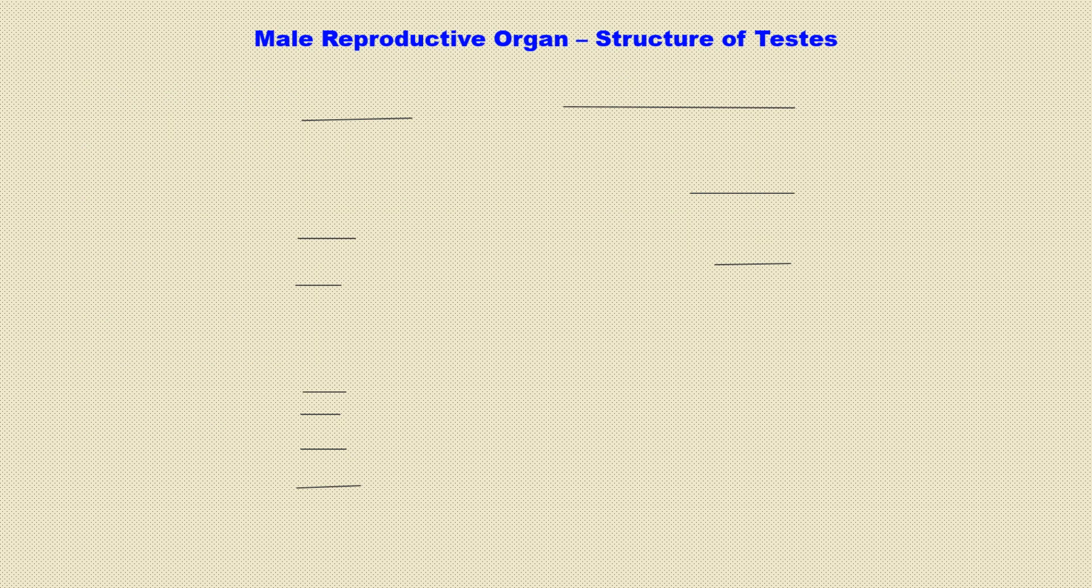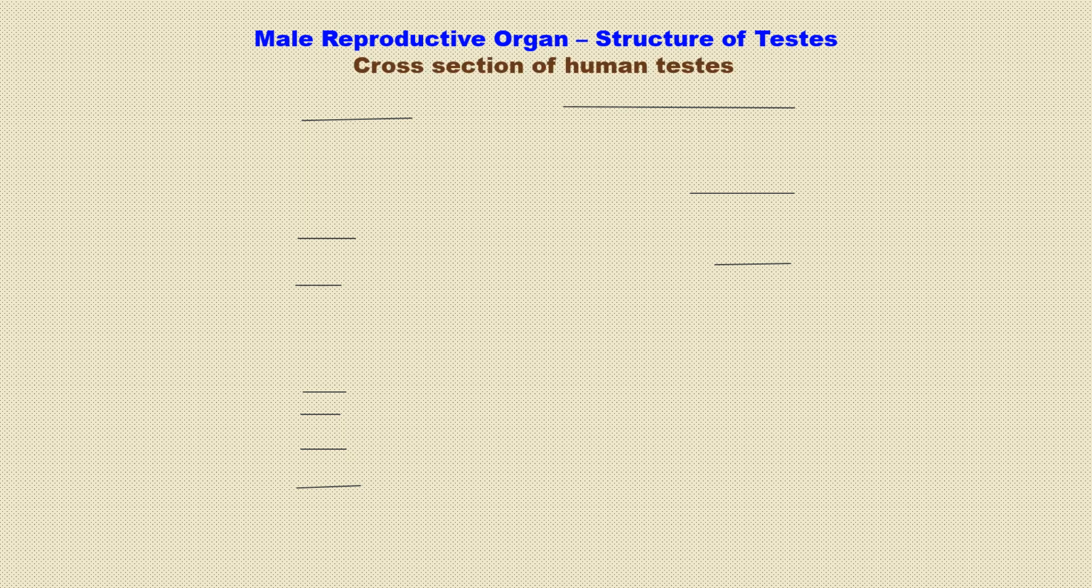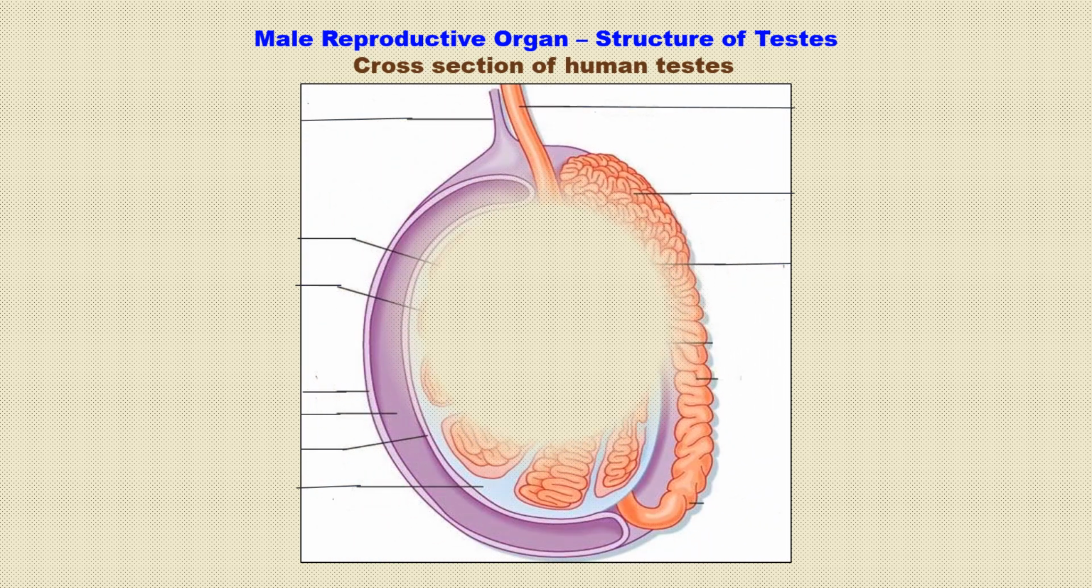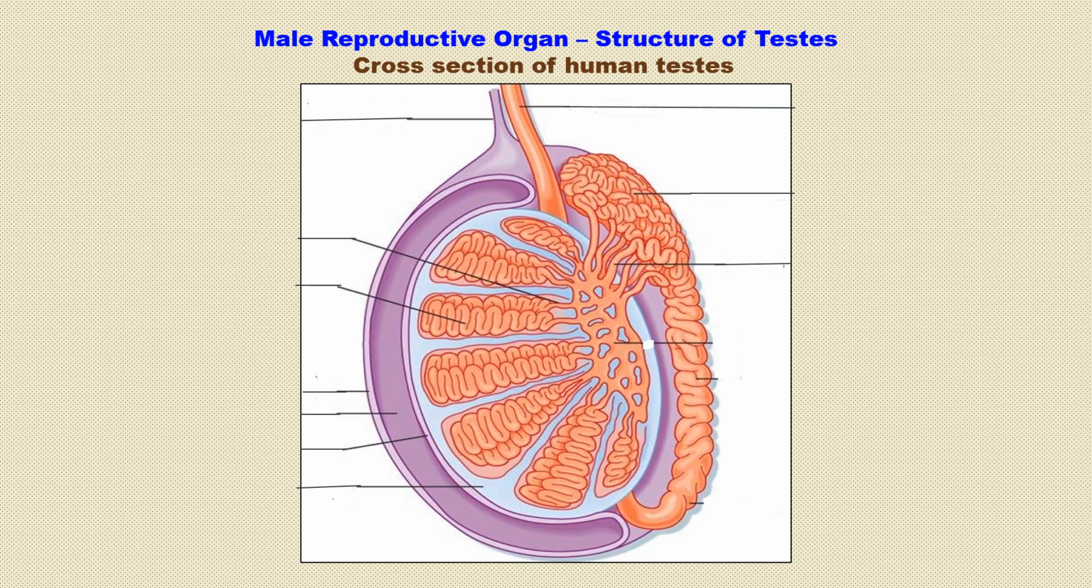Male reproductive organ, structure of testes. This is the cross section of human testes. Testes are the reproductive glands of male, oval in shape, which lie outside the abdominal cavity in a sac-like structure called the scrotum. The reason it is located outside the body is that it needs a temperature lower than the body temperature.